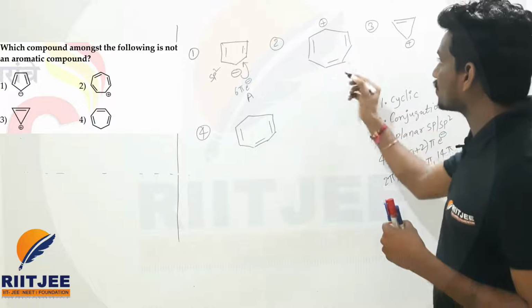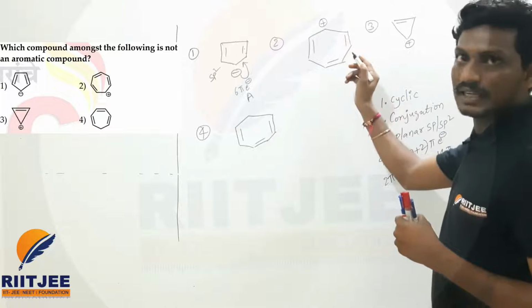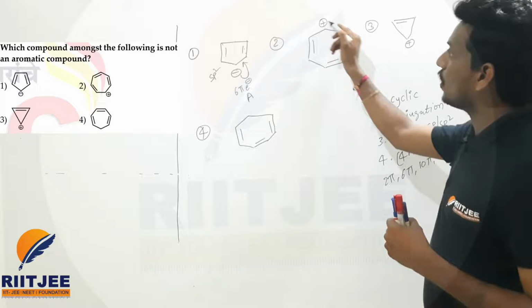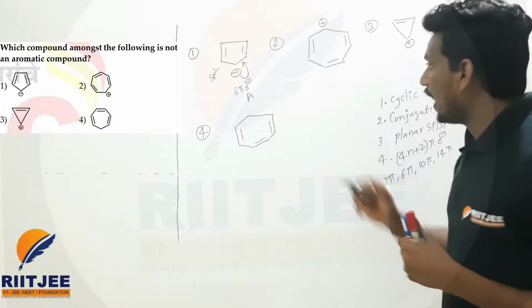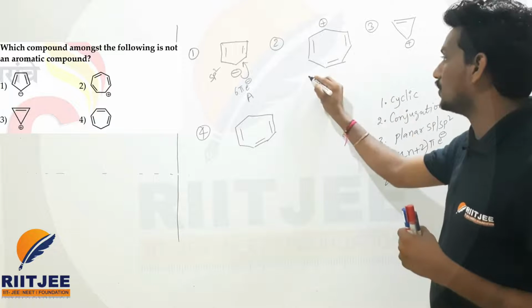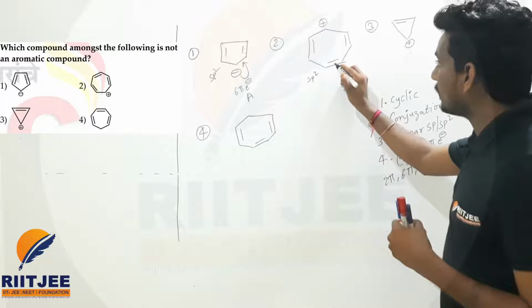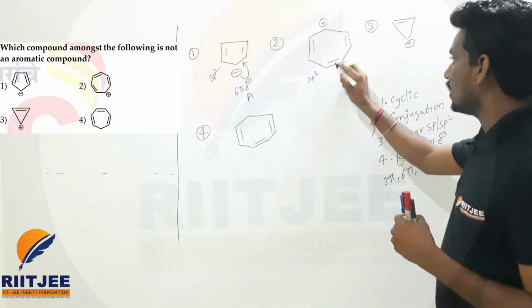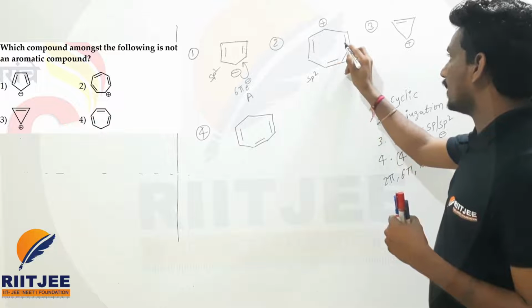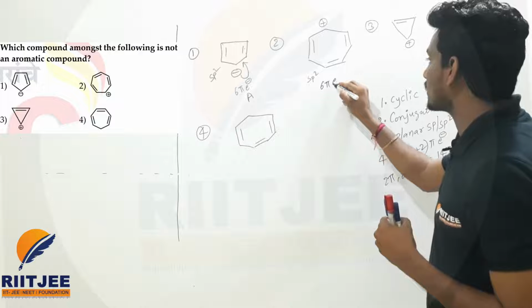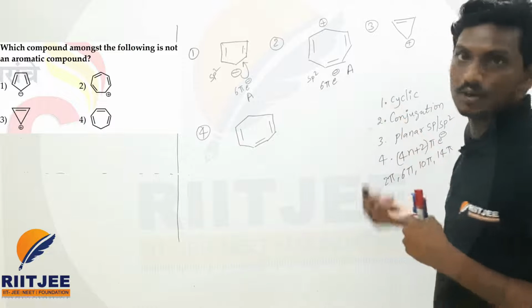In the case of the second option also, let us say it is cyclic. Conjugation is there: pi sigma pi sigma pi, so pi sigma positive charge, conjugation is there. Hybridization, all the carbons are sp2 only. Next let us check the number of pi electrons. If you check here, there are 3 pi bonds, 3 times 2 are 6 pi electrons. 6 pi means again it is aromatic.